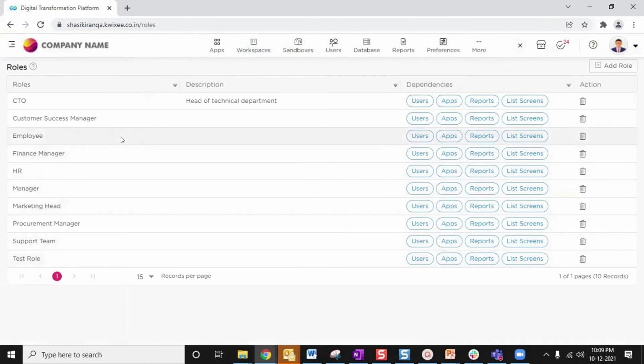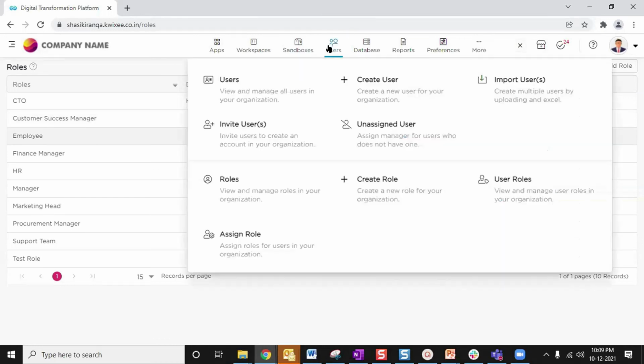I think yesterday we have created a role called customer success manager here. So for this customer success manager, in the customer success workspace, I want to give him a manager role. And there is an employee role which was there previously. So in that customer success workspace, I want to put some people into that workspace and give some roles to them.